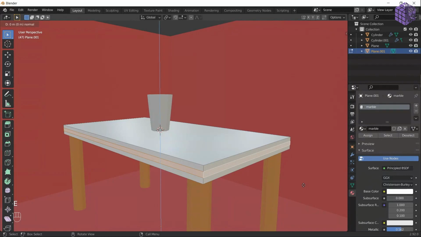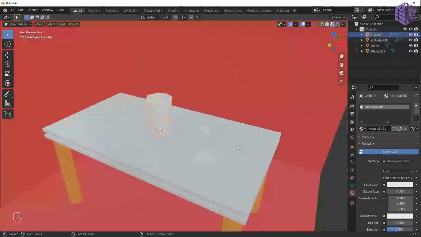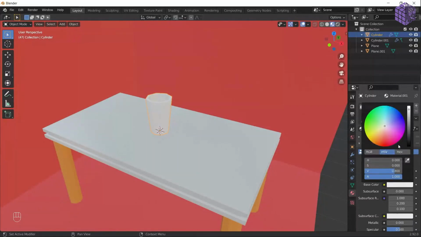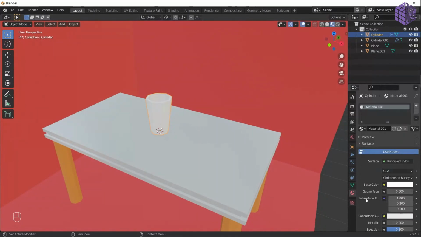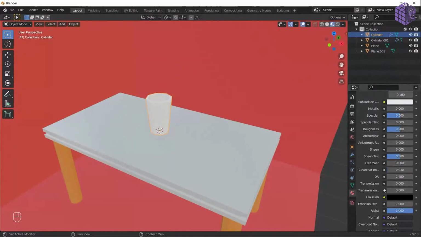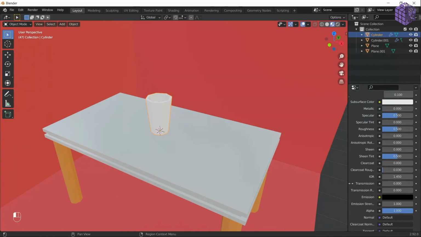material for the glass. So how do you create glass material in Blender? You have to go to the roughness, which is probably zero, or about 0.05, and now you have to go into the transmission and increase the transmission. What usually happens with me is I increase this value and I can't see glass.